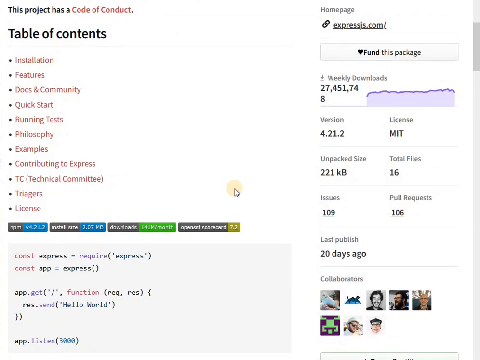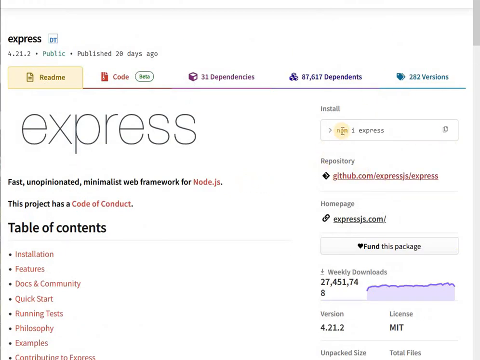Now, I'm not going to talk about Express here, but this is how you install it. This is the code that you run in your terminal, and then you've installed this package. So basically you can say npm install express, or just i, short for install.